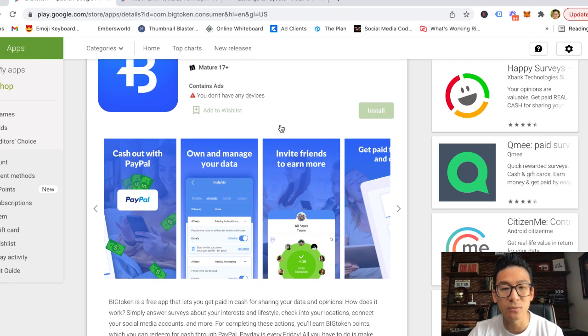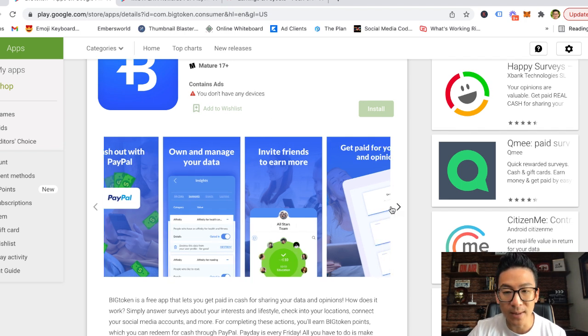The second thing is to be able to invite more friends to this app. So they reward you additional points for adding your social media accounts and then sharing the BigToken link with your contacts, okay? And so the more people that click on your links, leading them back to BigToken, the more points that you make, which you can then transfer into real money, right?